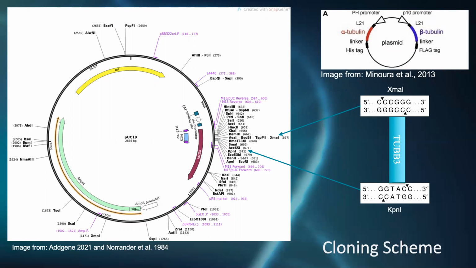To accomplish this, plasmid mini-preps were done to both PUC19 and the TUB3 vector using the Omega Biotech EZNA plasmid midi kit. Then two restriction endonucleases, KPN1 and XMO1, were used to excise the TUB3 gene from its dual expression vector, and the same restriction endonucleases were used on the smaller cloning vector to facilitate insertion of the TUB3 gene.